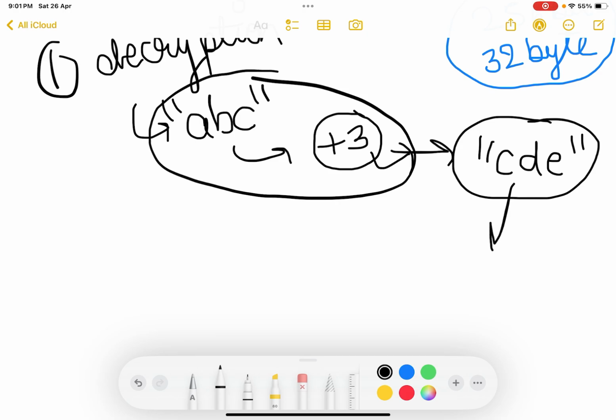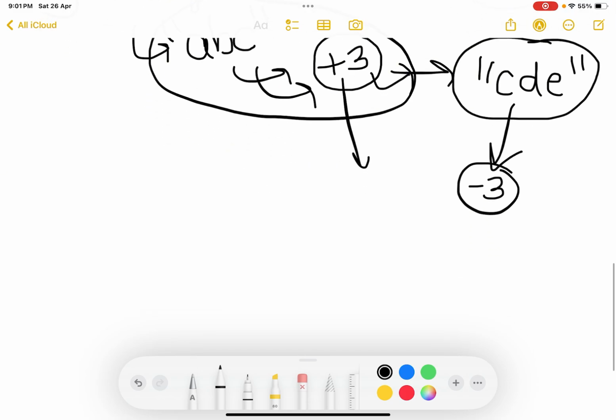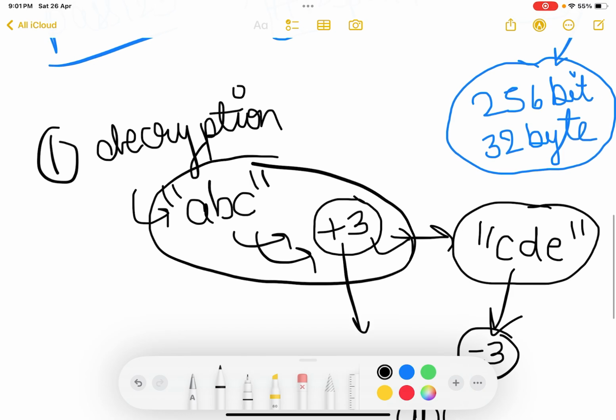As soon as it reaches its destination, which is another king, that king uses this technique, and here +3 was done, at this place -3 will be done, and this DEF will be converted back to ABC. Now the other king can see what the actual message was. So this is how encryption and decryption is done.